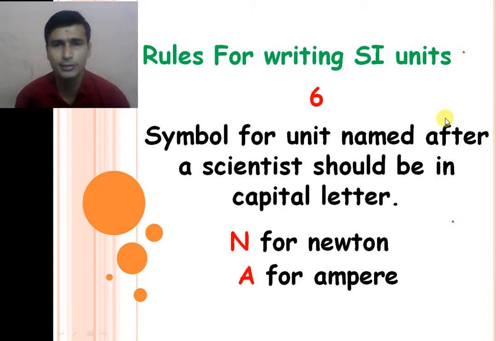The last rule for writing the SI unit is that if you write only the first letter from the name of the scientist, it must be a capital. So to represent the newton, we write a capital N. To represent the ampere, we write a capital A. So these are the rules for writing the SI unit.